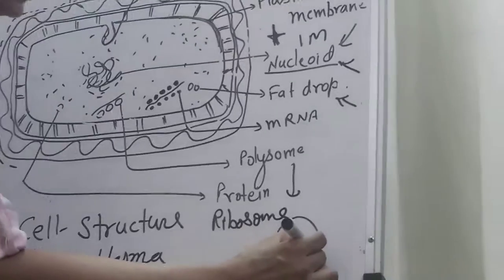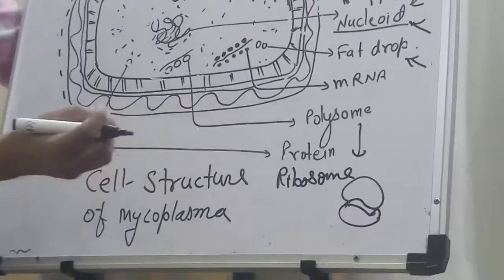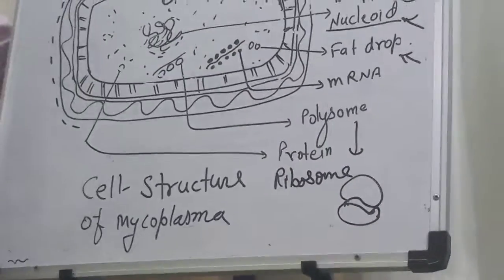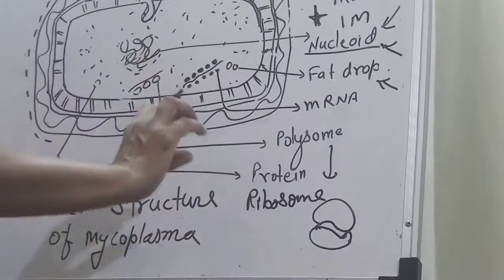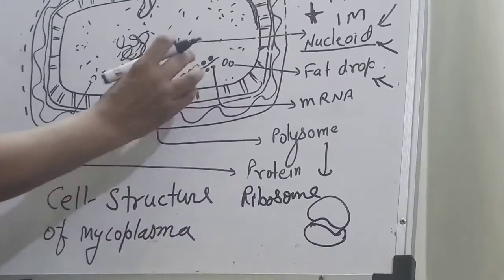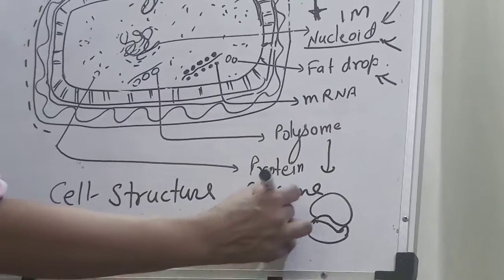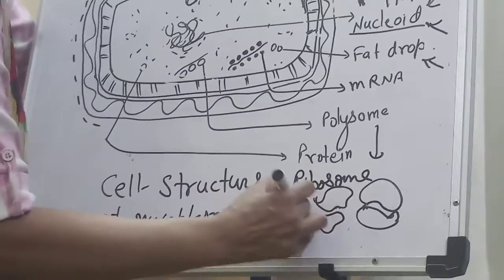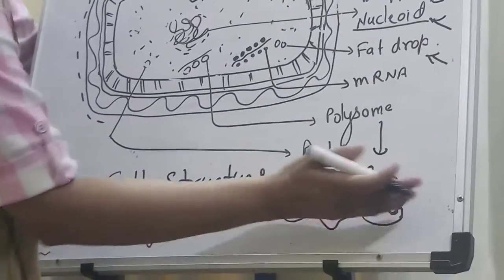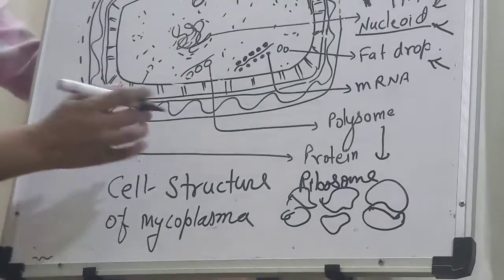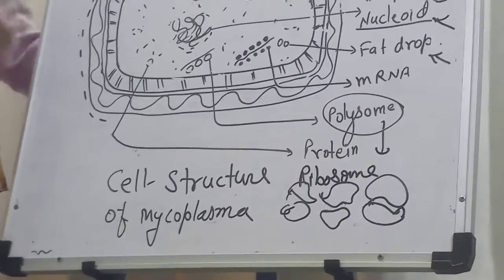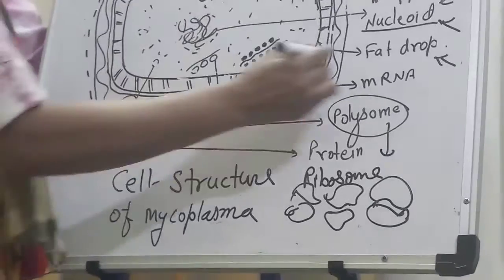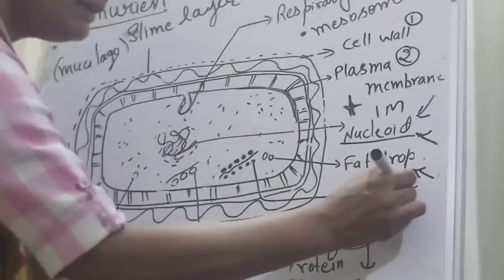Ribosome is the site where protein is synthesized. When there is a chain of ribosomes, one ribosome, another ribosome, a third ribosome, they make a polysome, which helps in protein synthesis. And near it we find the messenger RNA.